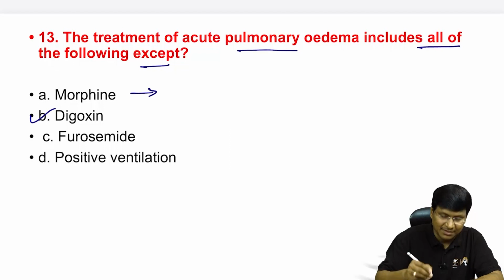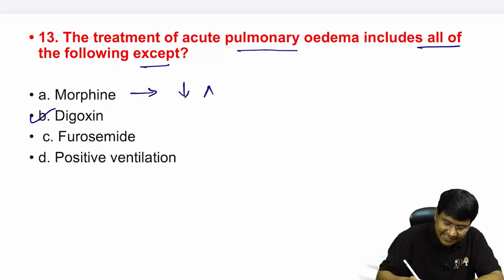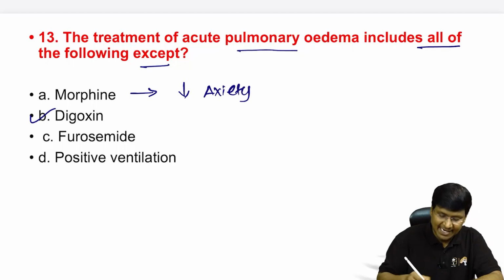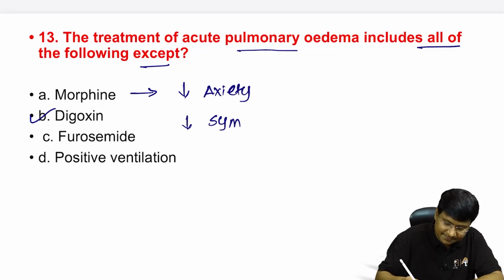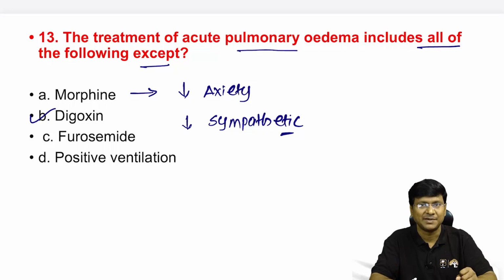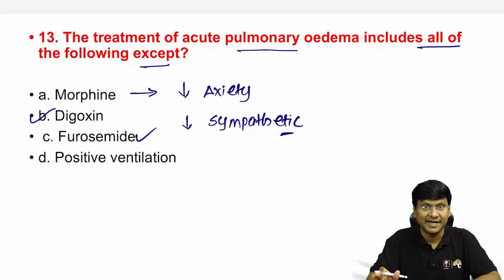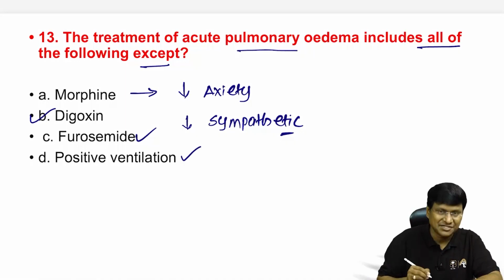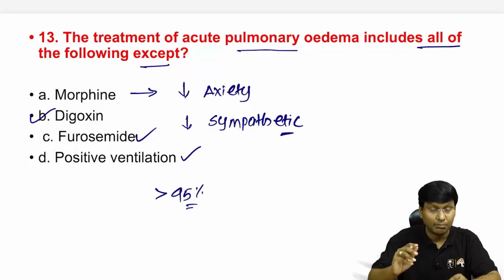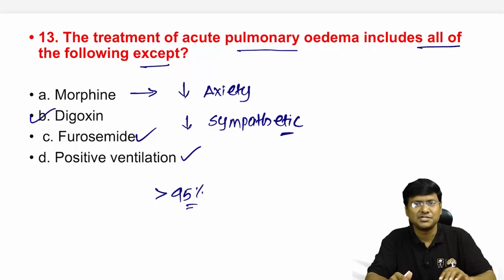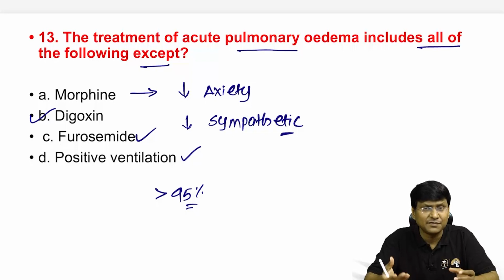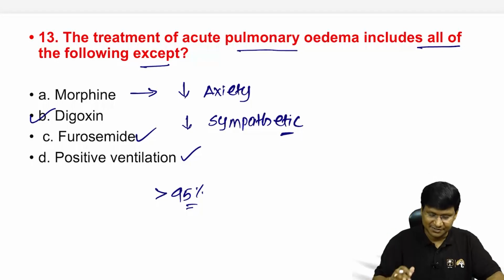Now, what is the purpose of giving morphine? Morphine will reduce the anxiety in patients with acute pulmonary edema, and it will also reduce the sympathetic activity. So for that reason we give morphine. And furosemide is mainly to flush out the fluid. And positive ventilation is required to maintain the oxygen saturation, which should be maintained at more than 95%. Not only that, positive ventilation is also required for pushing the fluid from the alveoli into the capillaries. So that is about positive ventilation.